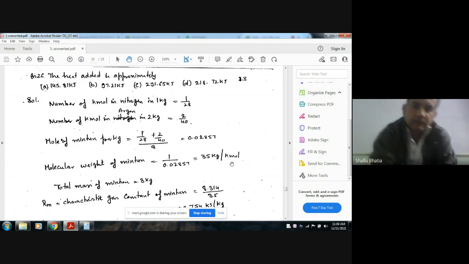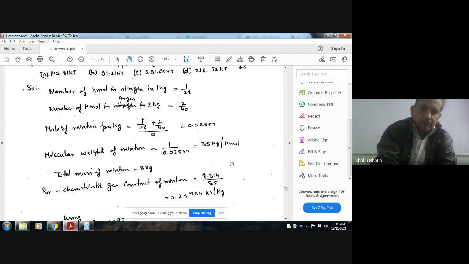So it will be 35 kg per kilomole. Now the total mass of the mixture is 3 kg, and the universal gas constant given in the beginning is 8.3154, and the molecular weight of the mixture is 35.